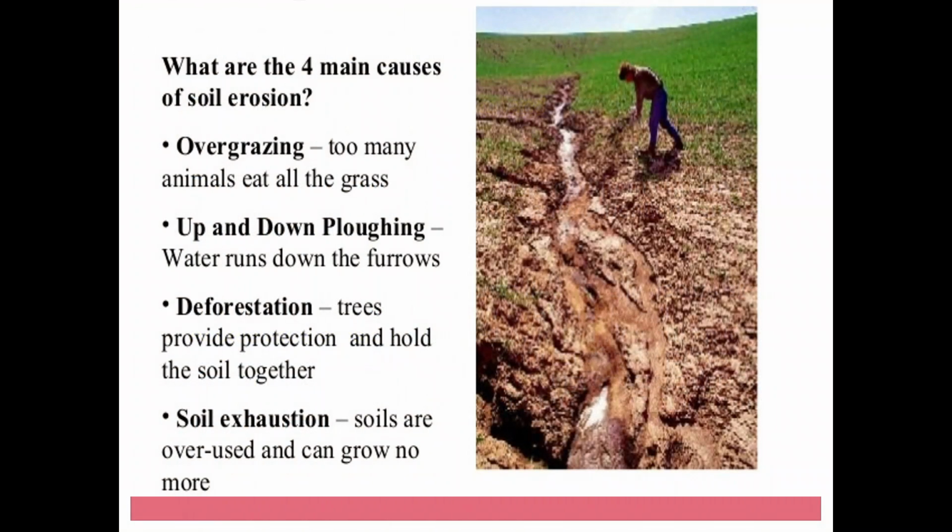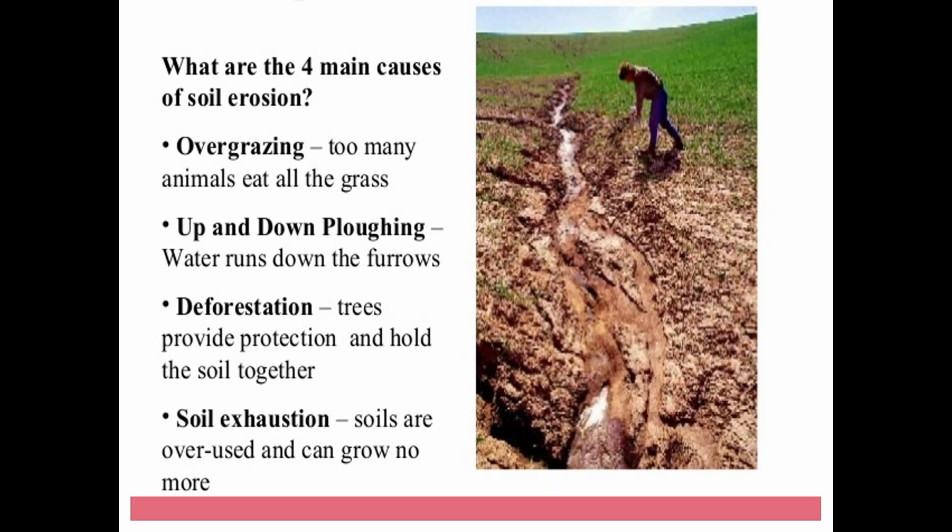Now what are the four main causes of soil erosion? First is overgrazing. Too many animals eat all the grass. Suppose animals are taken for grazing on a single spot for many days, then animals will eat away all the plants in that area. So what will happen? Due to loss of plants, the soil becomes loose and it gets eroded.